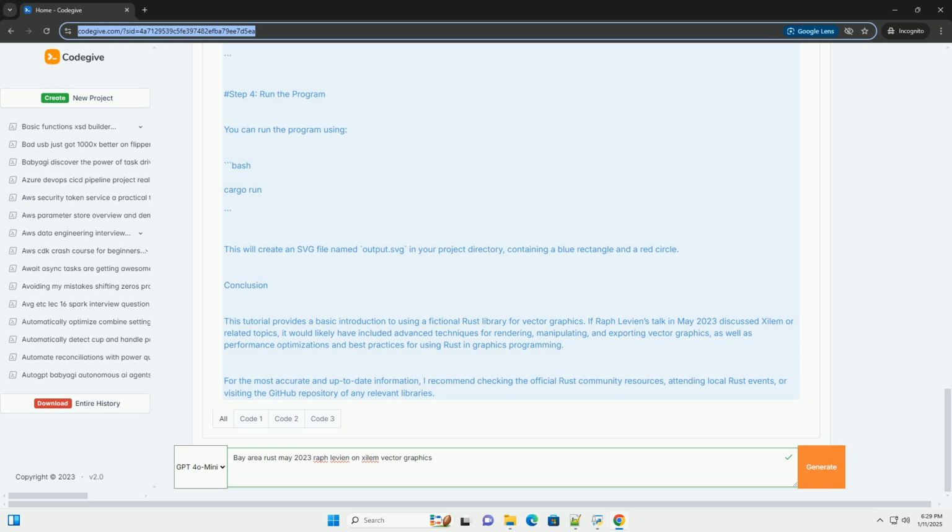Conclusion. This tutorial provides a basic introduction to using a fictional Rust library for vector graphics. If Raph Levien's talk in May 2023 discussed Xilem or related topics, it would likely have included advanced techniques for rendering, manipulating, and exporting vector graphics, as well as performance optimizations and best practices for using Rust in graphics programming. For the most accurate and up-to-date information, I recommend checking the official Rust community resources, attending local Rust events, or visiting the GitHub repository of any relevant libraries.